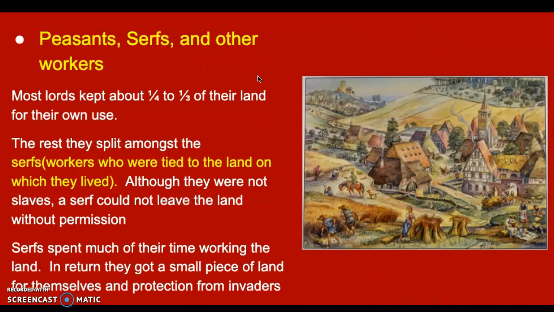All right, so peasants, we'll talk about them now. The peasants, serfs, and other workers. First of all, most of the lords are going to keep, so you take all this land over here. Okay, most of this is considered the knight's land. So they're going to keep a quarter to a third of the land for their own use. So that means anything grown on these lands automatically is the knight's property. And then the rest of the land will be split up amongst the hundreds of peasants that are living there in the manor village.